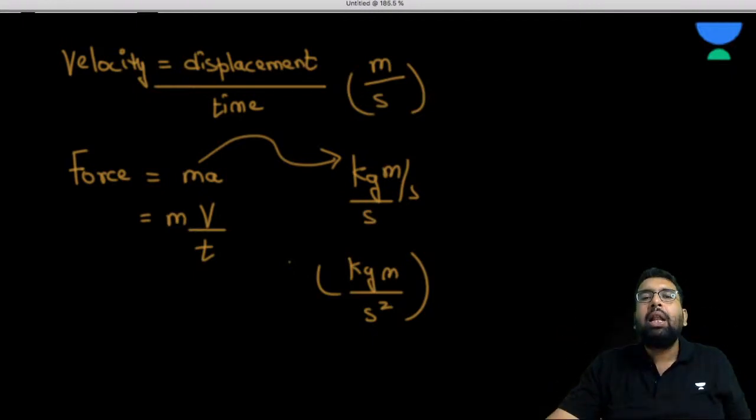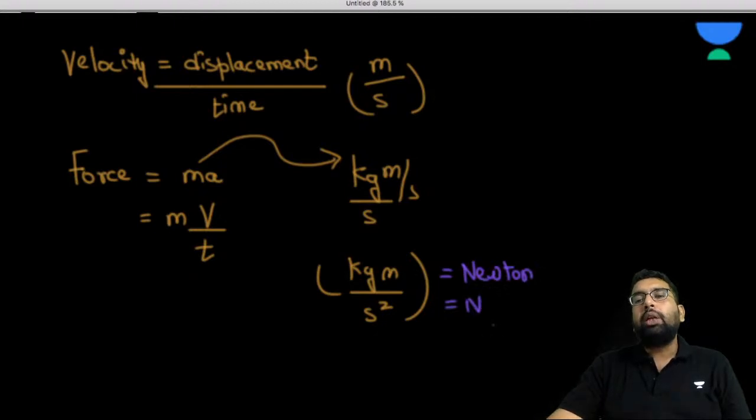For example, this force, kg meter per second square, is nothing but Newton. So Newton is what kind of unit? Is it a fundamental quantity or a derived quantity? This kg meter per second square is the unit of Newton.